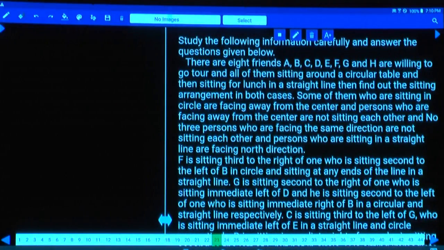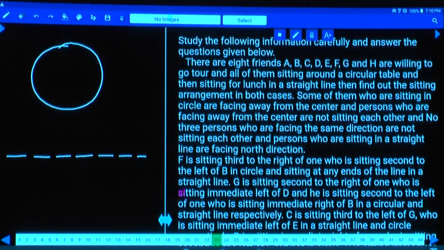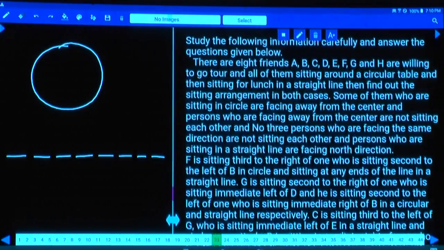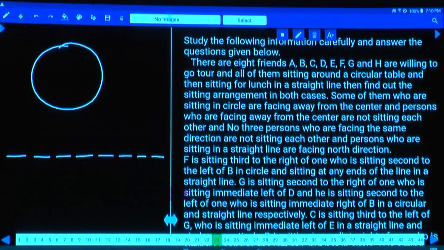And these 8 persons are also sitting for lunch in a straight line. They are seated in a row for lunch and in a circular arrangement as well. Now the same type of question we have discussed in our target mains exam class. Then a combination of these two.